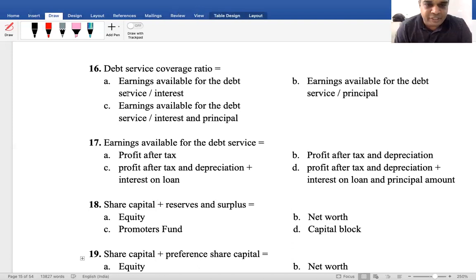Debt service coverage ratio is equal to earnings available for the debt service divided by interest, or divided by principal, or divided by interest and principal. Both interest and principal are in the denominator. Good comment. So what is the formula for debt service coverage ratio? Repeat once again.